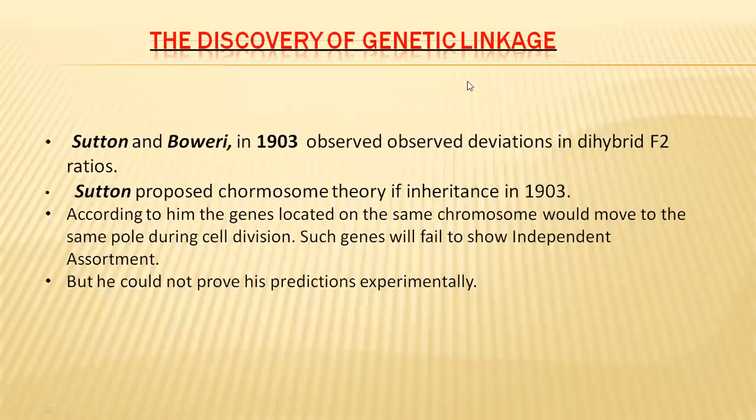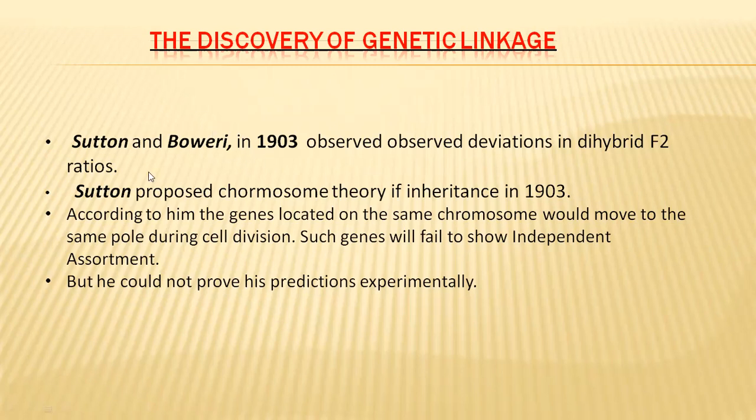And how was this linkage phenomenon discovered? In the beginning of the 20th century, in 1901, Mendel's laws were rediscovered by different scientists. Soon after the discovery of Mendelism, scientists started doing experiments to check whether Mendelism is correct or not.